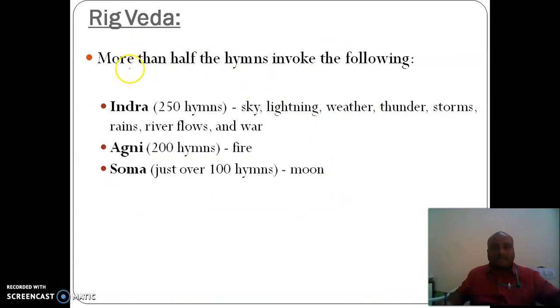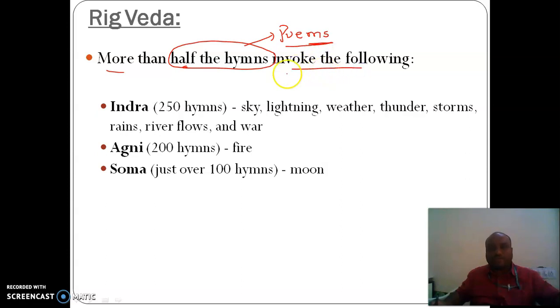In Rig Veda, more than half of the hymns, that is, more than half of the around 1000 poems, are used to invoke the following. Most importantly, one is Indra. To invoke Indra, 250 hymns are used.